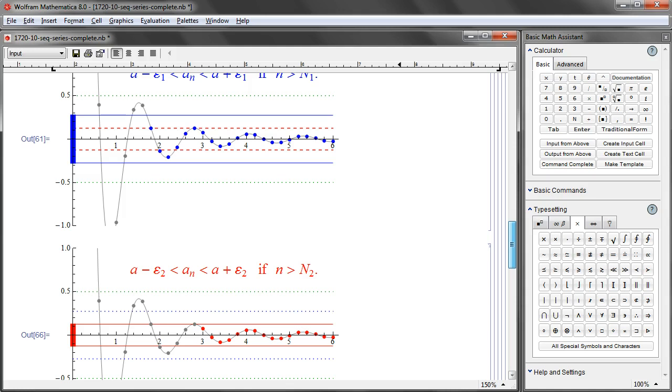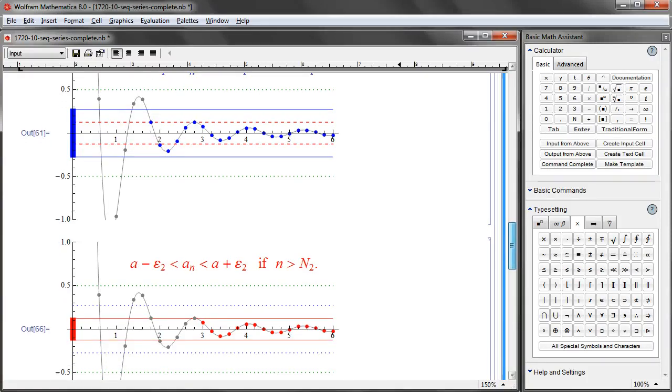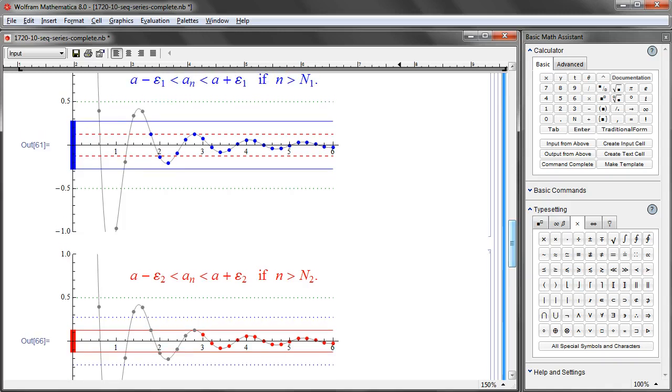If you look at the next picture, they are pushed to the right even more. N_2, the capital N, became even bigger, and for those we have this epsilon condition: the distance between a_n and a is less than epsilon for smaller epsilon. This epsilon_2 is much smaller than before. And of course, if you take an even smaller epsilon value, that simply means pushing these highlighted dots even further to the right, which means an even bigger capital N value. And those kind of things exist, and those capital N values depend upon epsilon.